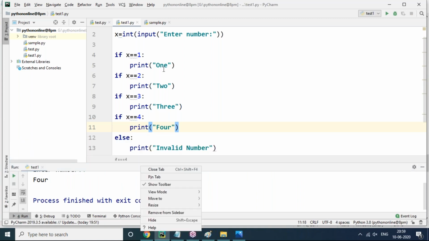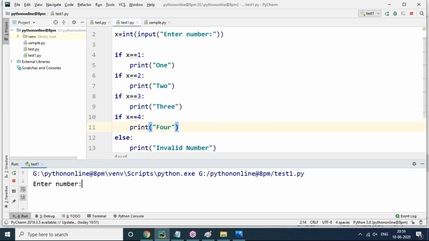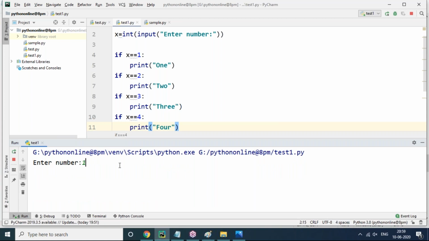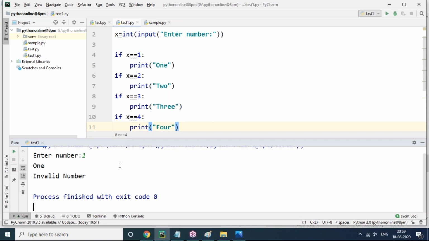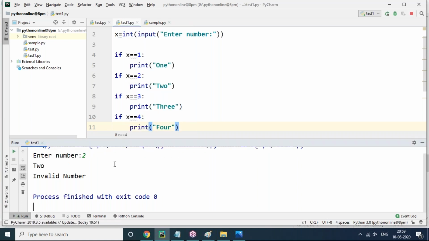It's coming clearly. But observe here, this is actually the problem with multiple if conditions. Now if I enter 1, my input is 1, ONE is there, and again invalid number is also there. Why is it there, sir? Again invalid number. And not only in this context, in the 2 context also you can see TWO and invalid number.